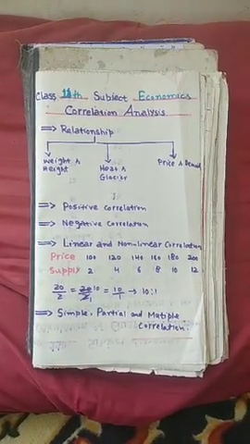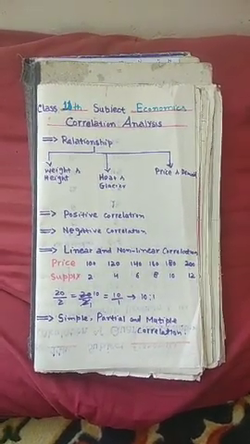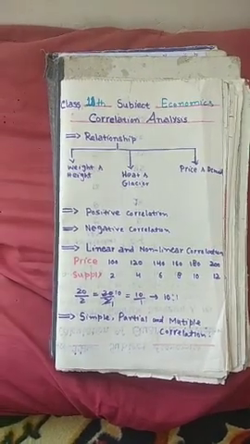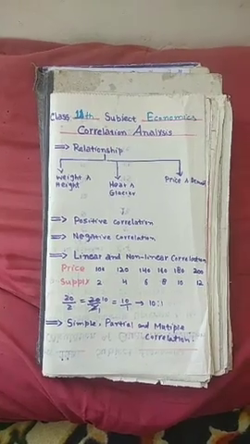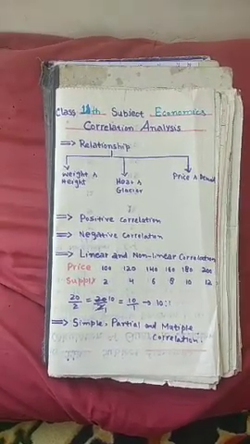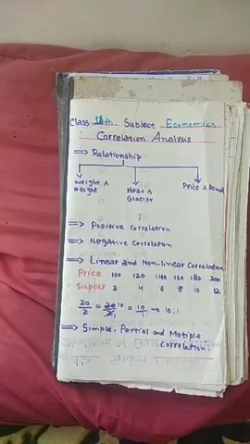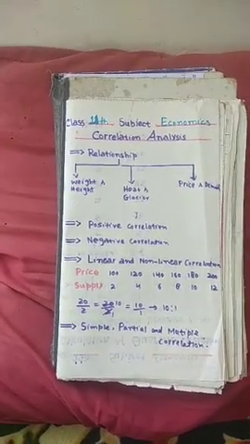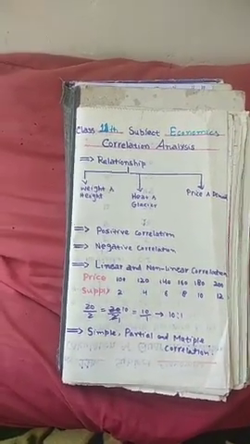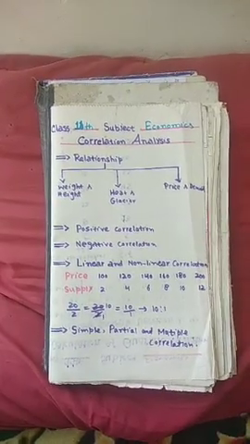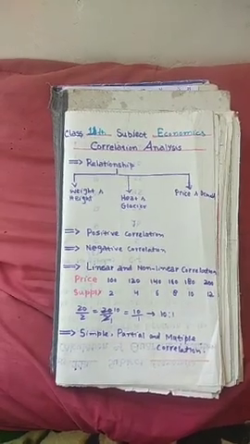Dear students, correlation between two variables is said to be positive or direct if both of them move in the same direction. That is, we mean by positive correlation that change in one is followed by similar change in another variable. For example, an increase in one variable is followed by an increase in another, or decrease in one variable is followed by decrease in another variable.